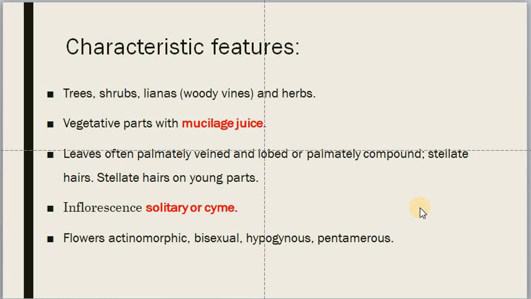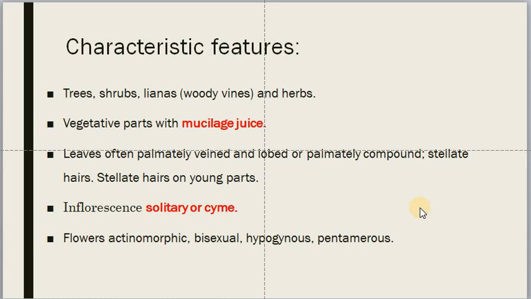And if you take from lady's finger to Poovarassu or Populnea, all the plants are having mucilage juice. And the leaves are palmately veined, lobed, or they may be palmately compound. Presence of stellate hairs or small hairs are present on these plants.